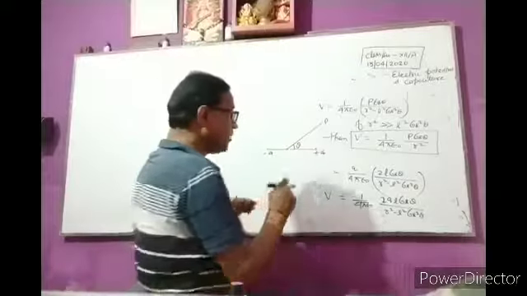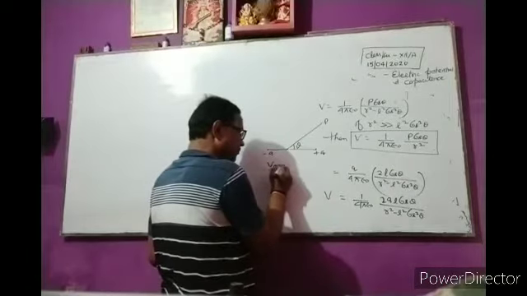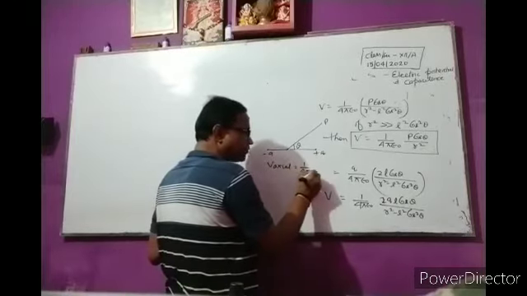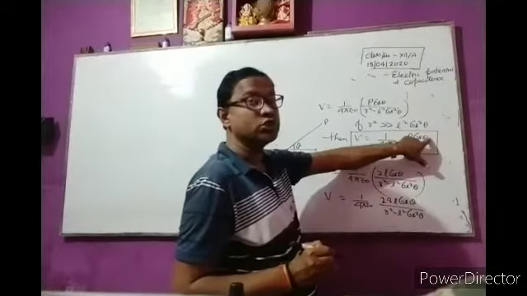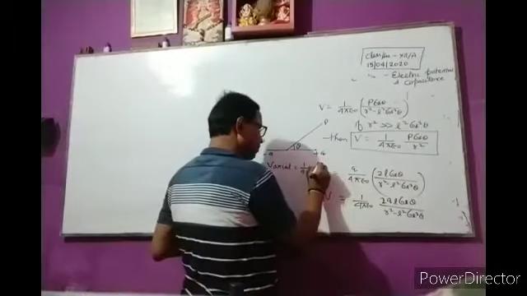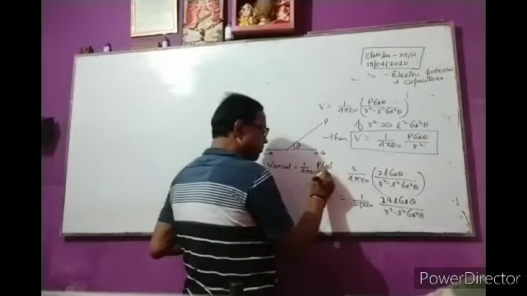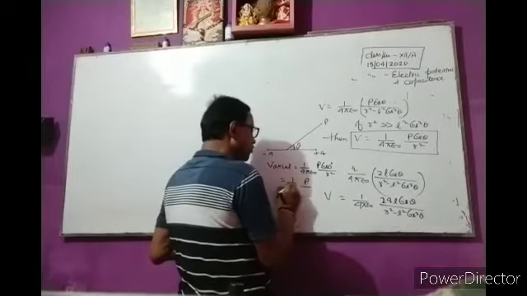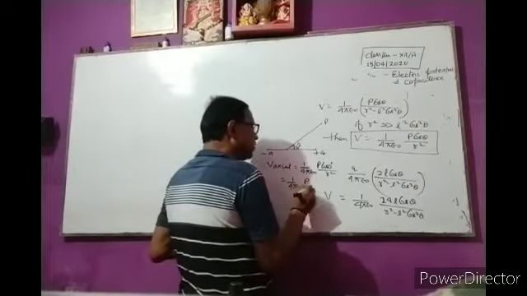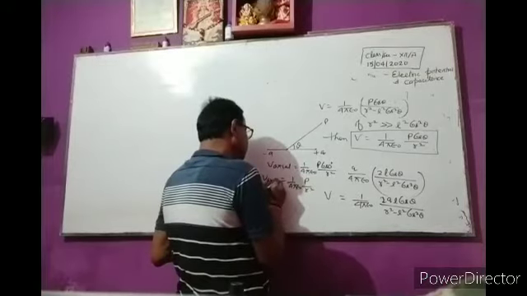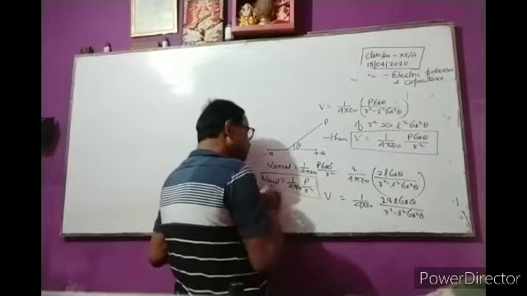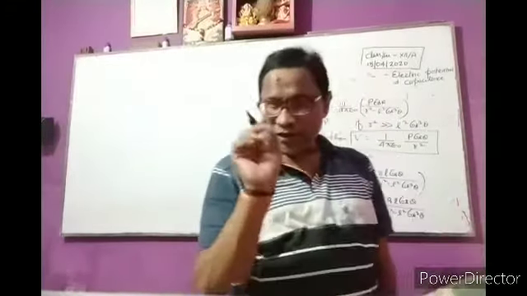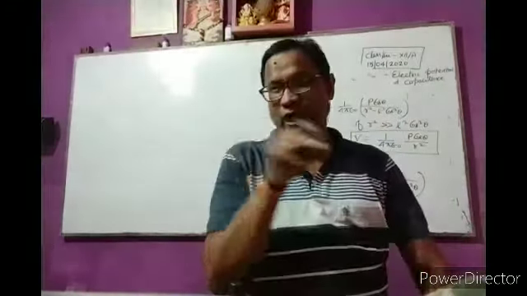So V axial is equal to 1 by 4 pi epsilon naught P cos 0 degree by R square, that is 1 by 4 pi epsilon naught P by R square. It is the electric potential at a point on the axis of the electric dipole.